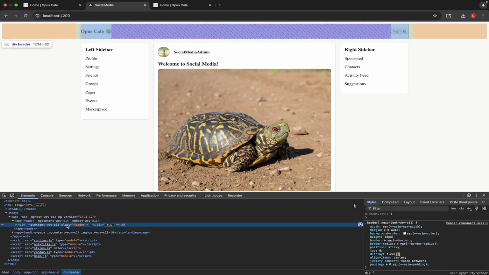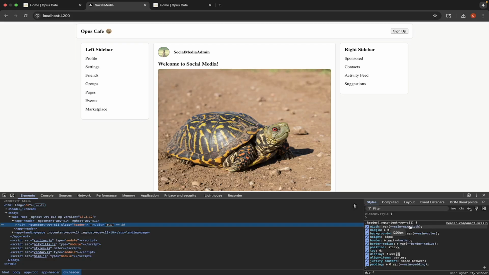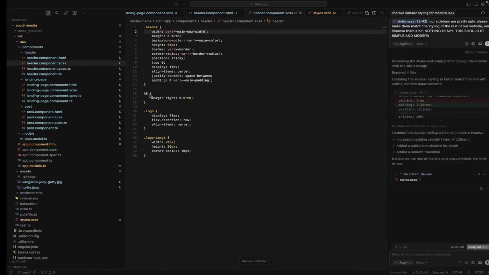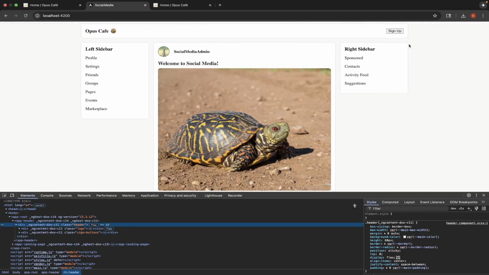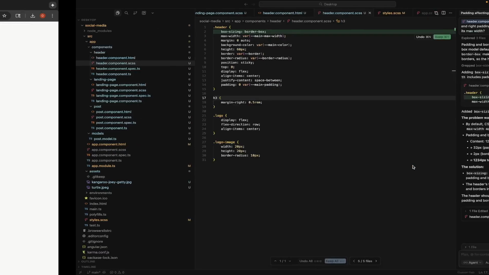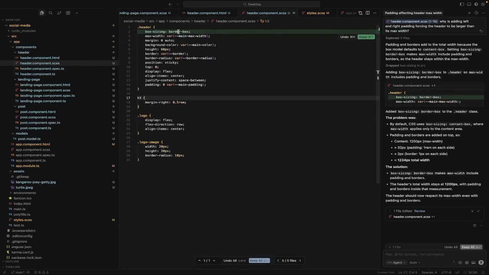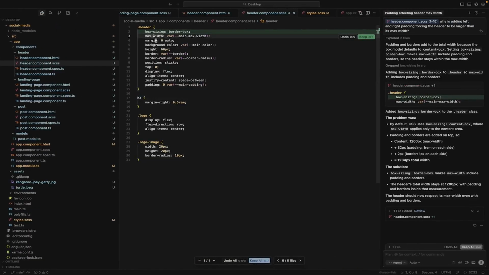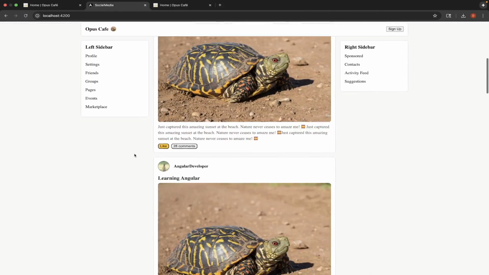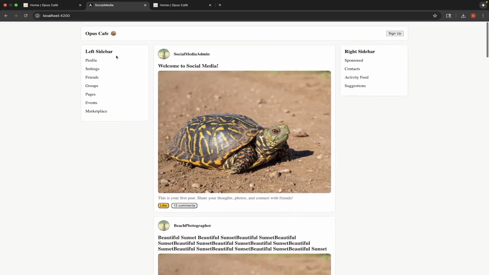It's coming out to 1234. 1200. That's really weird. All right, so for the life of me, I couldn't figure out why adding that padding was causing left and right this to grow. I'm not sure if I will have cut that out from the video, but adding box sizing border box fixed that, actually. So let's change this back to, I think it was max width, main max width. Yep, okay, perfect. So now, look, we got this lined up.